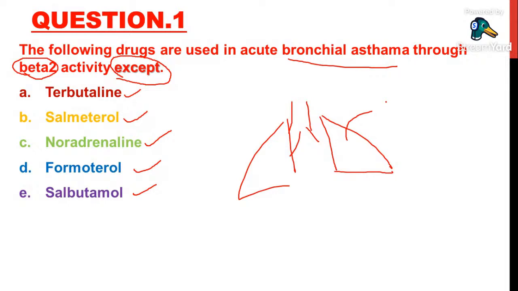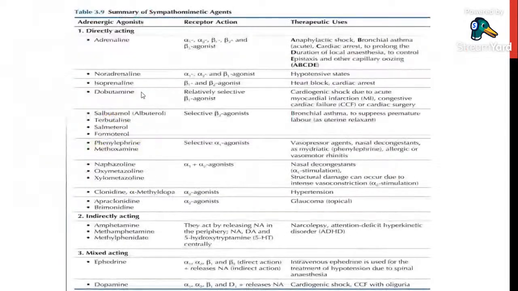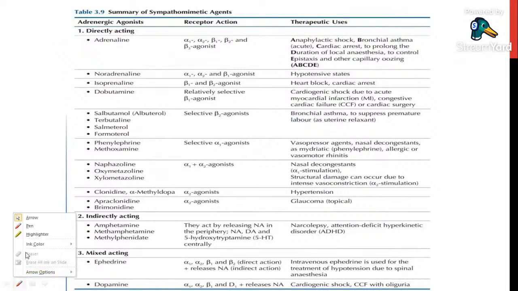It decreases shortness of breath. So among the following, which one of the drugs is not used in acute bronchial asthma is the question. To understand this, let me tell you some basic concepts, some important drugs in the adrenergic system.